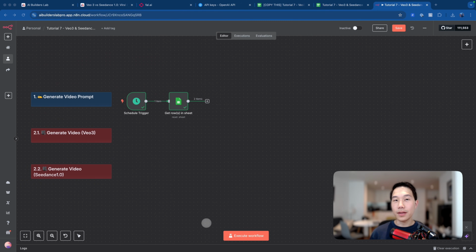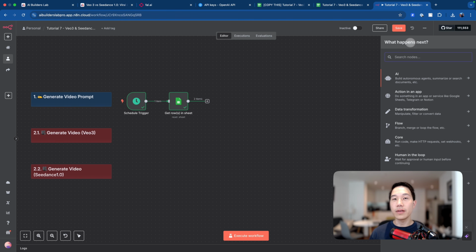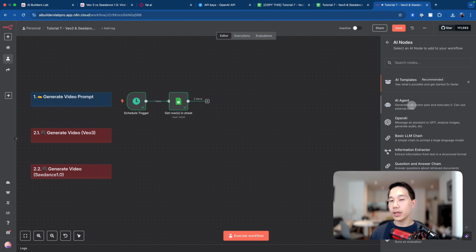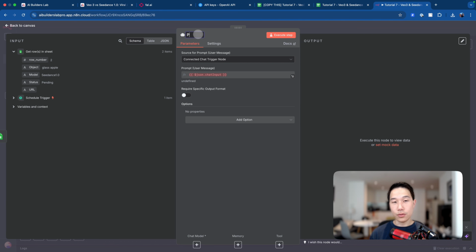Once we have got back the data from our Google Sheet, the next step is to pass this data to an AI agent so that it can create video prompts for us. So what we can do is choose the AI agent node here and name this prompt agent so it's super clear.